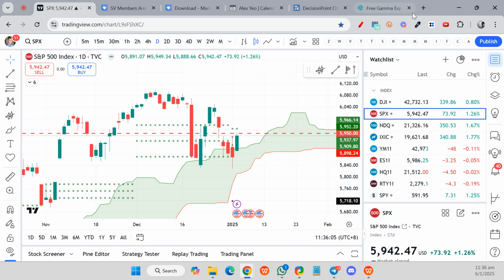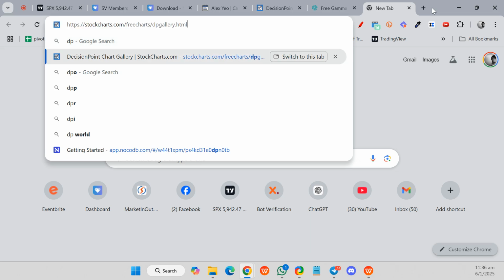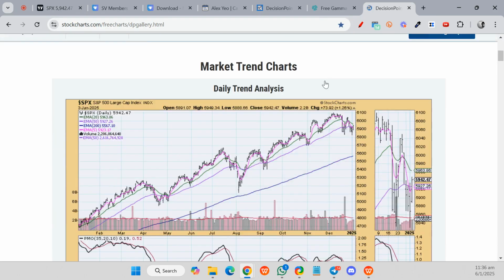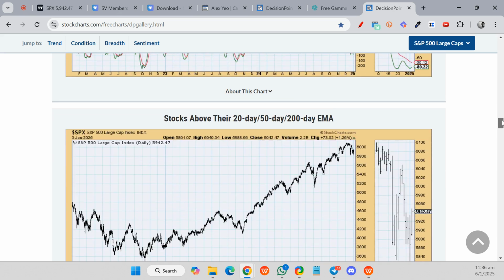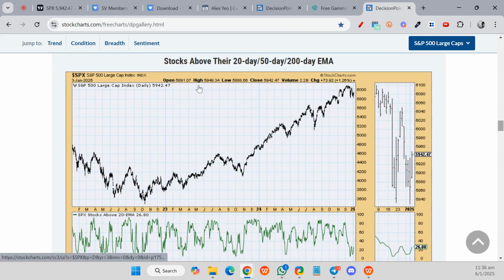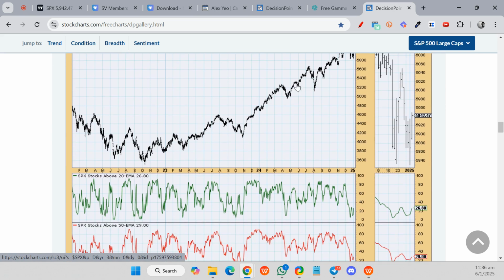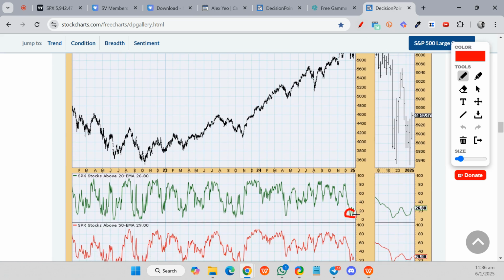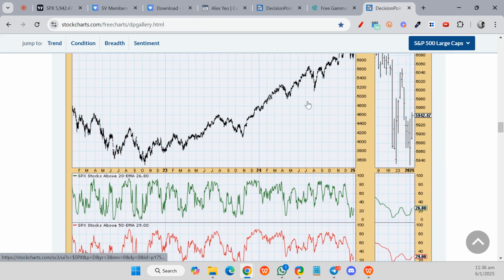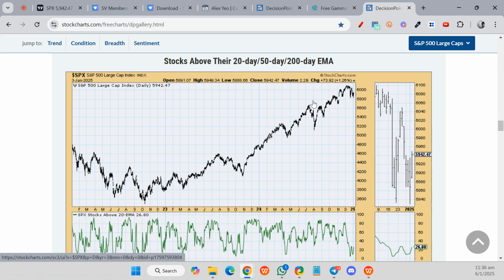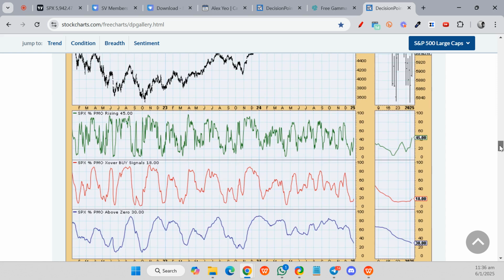If you take a look at the DP gallery by Decision Point stock charts, you can see the market breadth, the percentage of stocks above their 20, 50, and 200 MA. We are still relatively at a low over there. So the market is still very oversold. Market breadth is at a low. Of course, price can continue to go lower, but I think that I'm gravitating more towards the bullish side of things now.